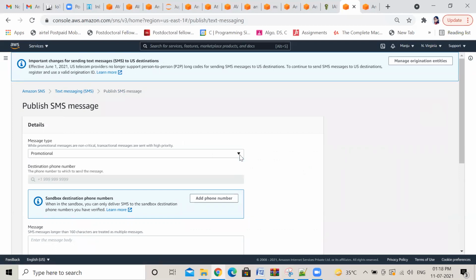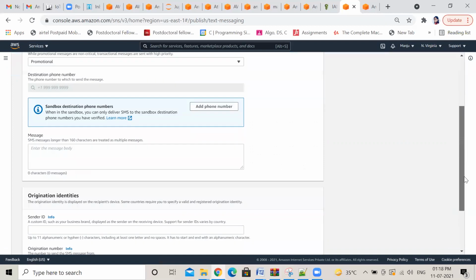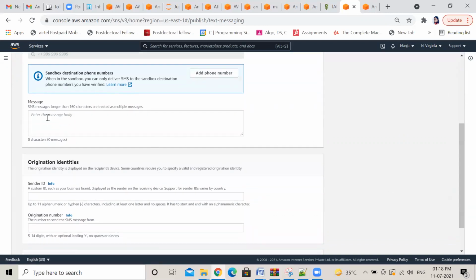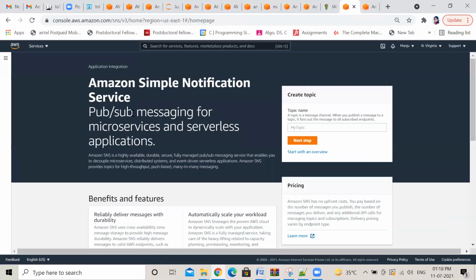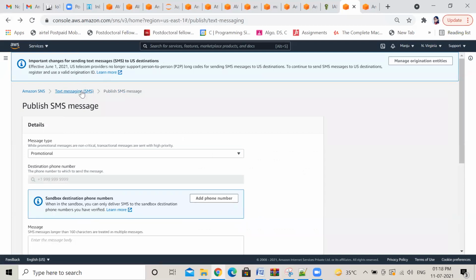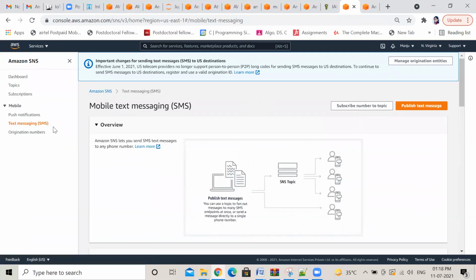Do you want to add phone number or what? Scroll down. Just scroll down. If there is one more option, just go back once again. There is an option of adding mail ID also, where you can get the message. Why did you go back? No, just went back here. Not that one. Yeah, this originating number.